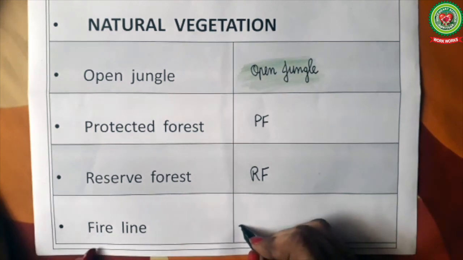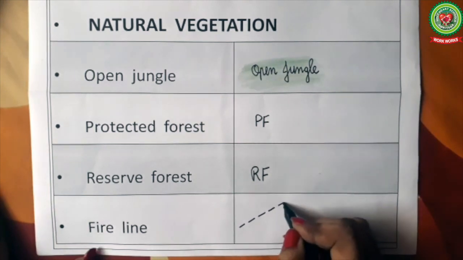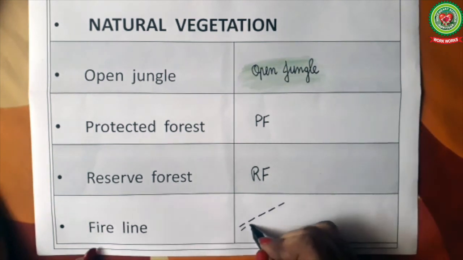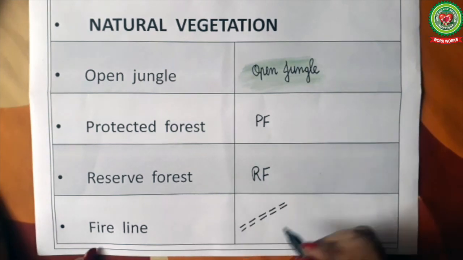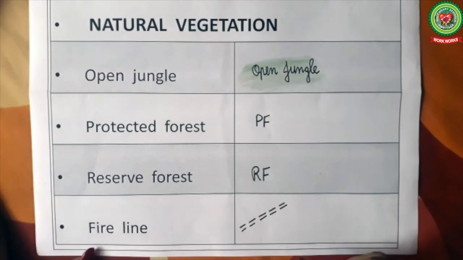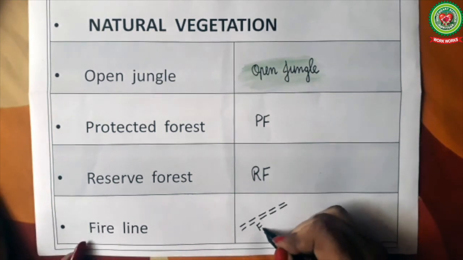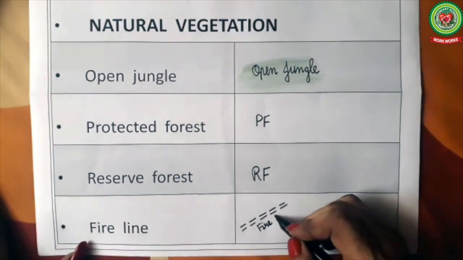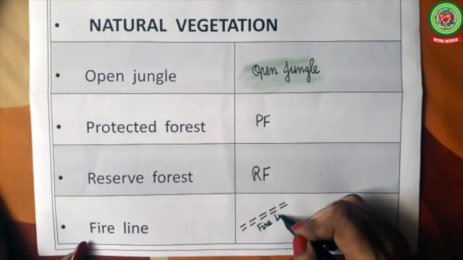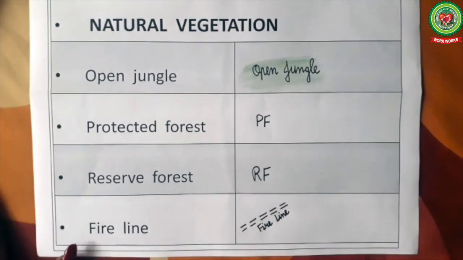We will draw broken parallel lines like this, and besides the broken lines, the word fire line is also printed on the maps in black color like this.